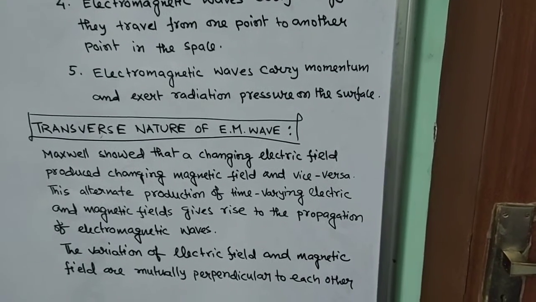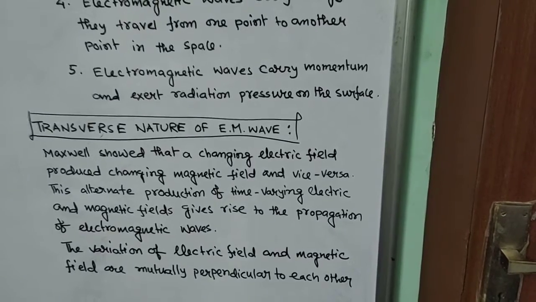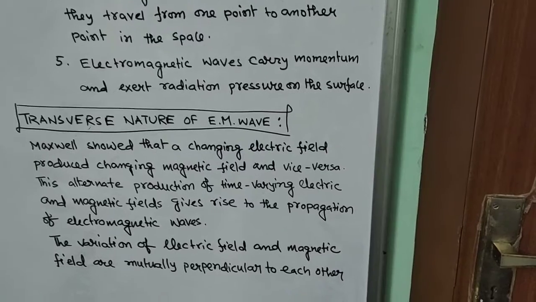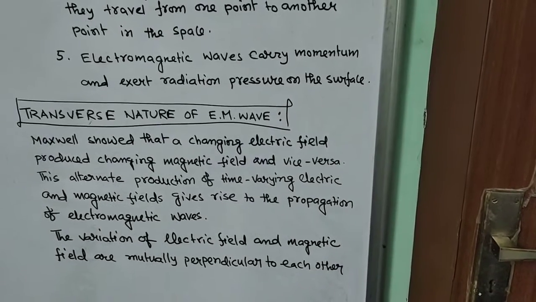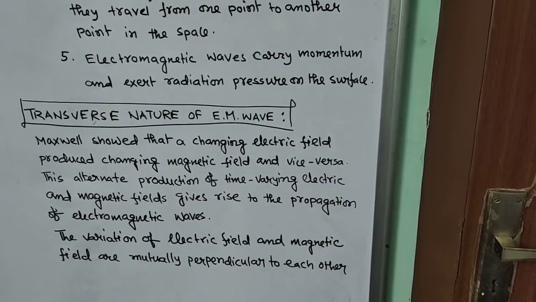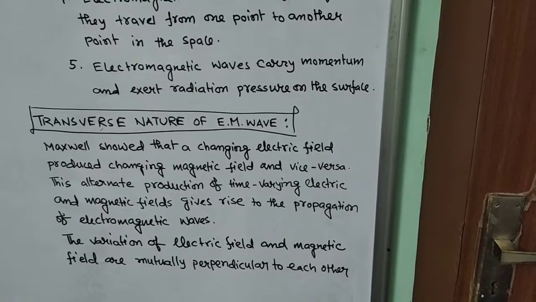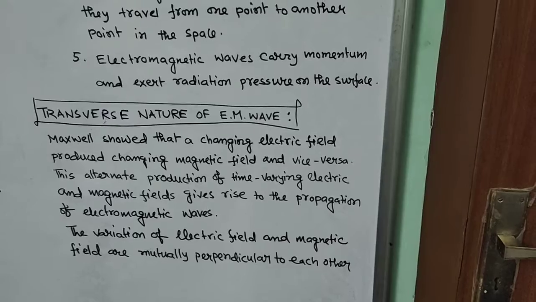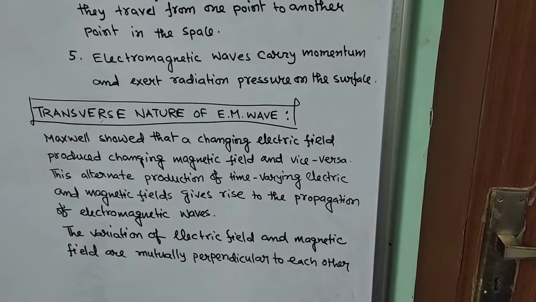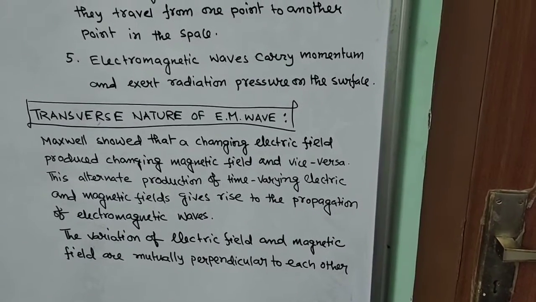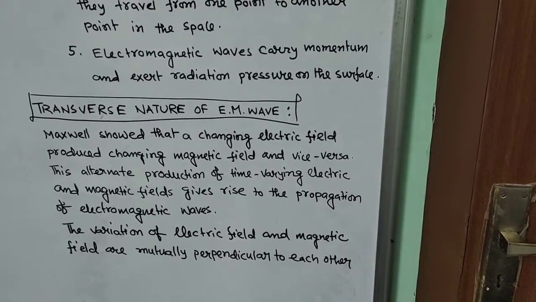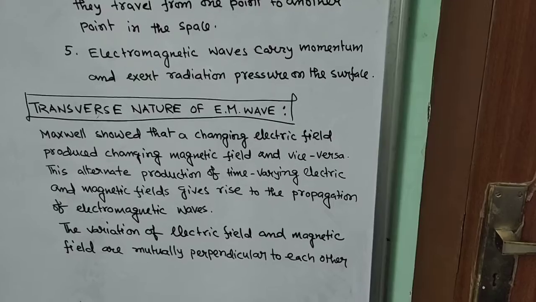Let me read out what we have written. Maxwell showed that a changing electric field produces a changing magnetic field and vice versa. Already we have discussed this topic. Oersted's experiment explains the existence of a magnetic field due to current, and Faraday's experiment explains the existence of current whenever there is a variation of a magnetic field.